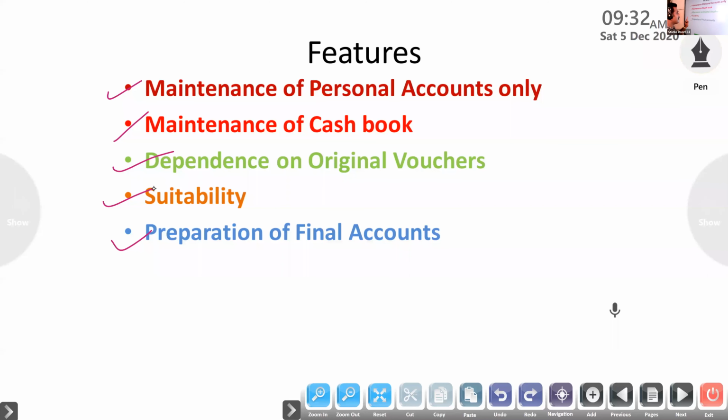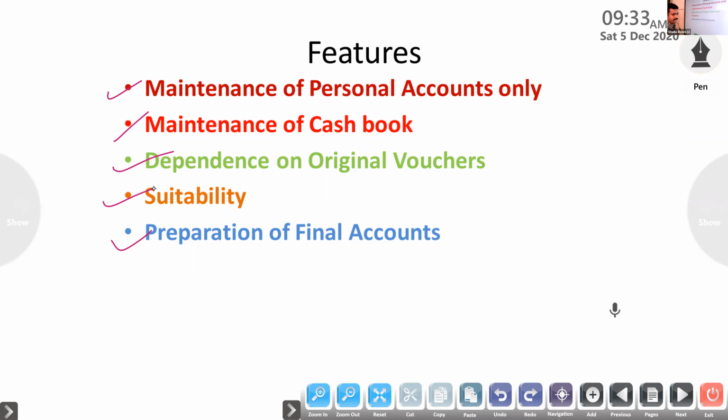So on the basis of vouchers, how do we find the balance sheet? On the basis of the missing figure. Some assets we will get, some liabilities we will get, and the difference between them will be the capital. On that basis only we find it. We will study how to do final accounts under this system on the basis of missing figures and vouchers only.